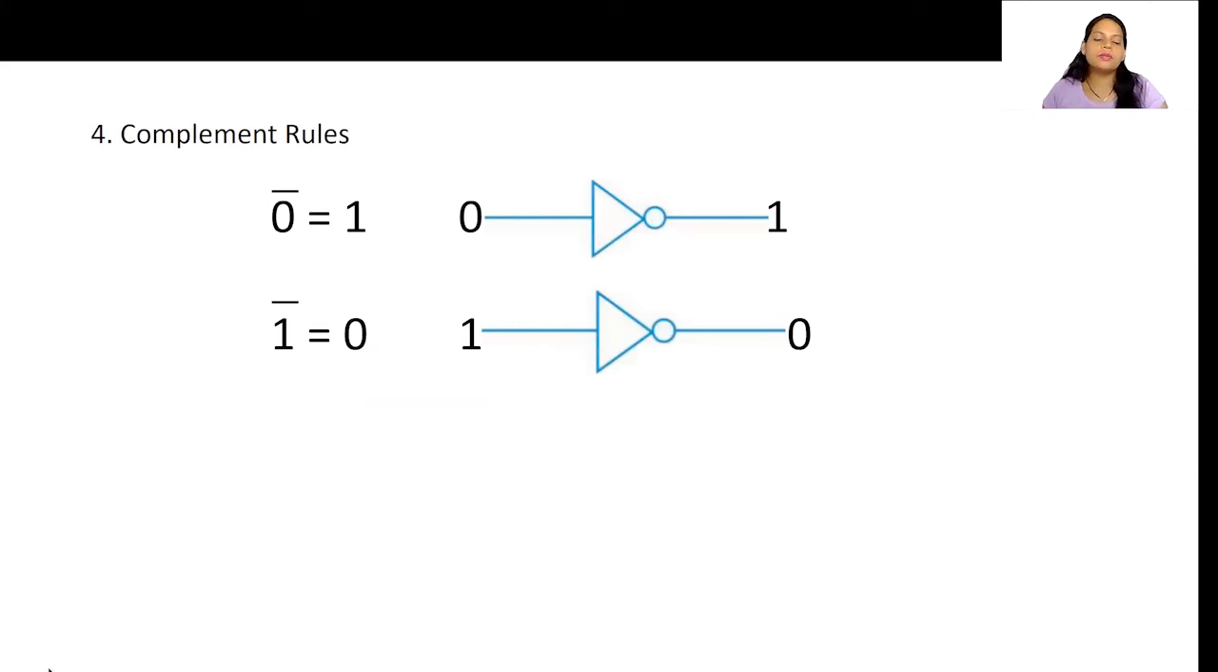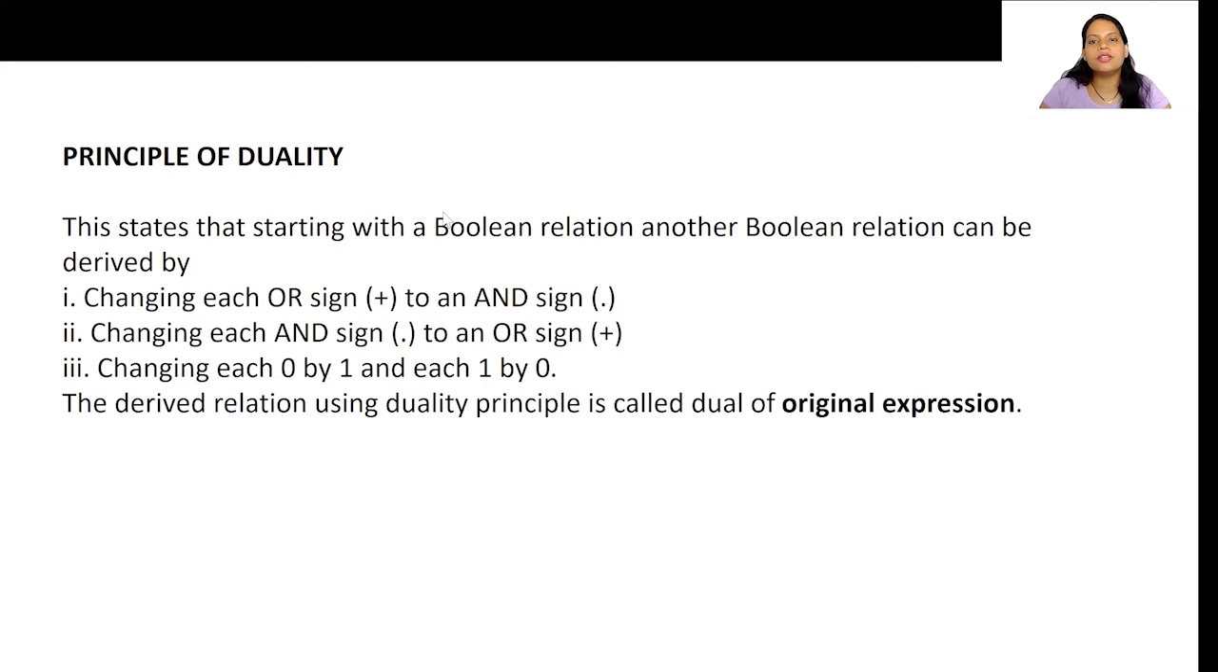Next, let's move on to the principle of duality. Now, what is this principle of duality? See here, this principle of duality states that starting with a Boolean relation, another relation can be derived. If we have a particular relation, then another relation can be derived if we follow these 3 steps. Now, what are those? Changing each OR sign to an AND sign, changing each AND sign to an OR sign, changing each 0 by 1 and each 1 by 0.